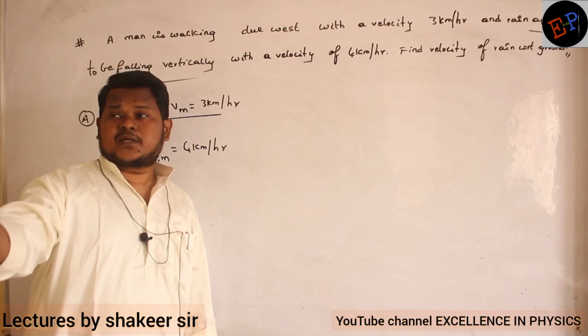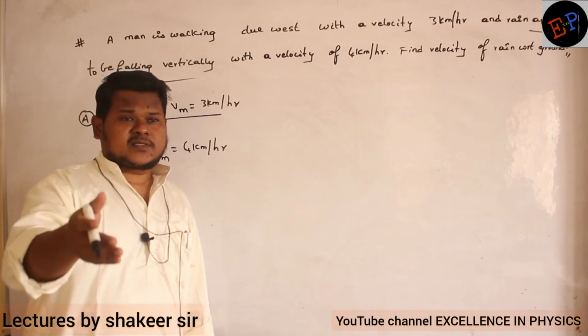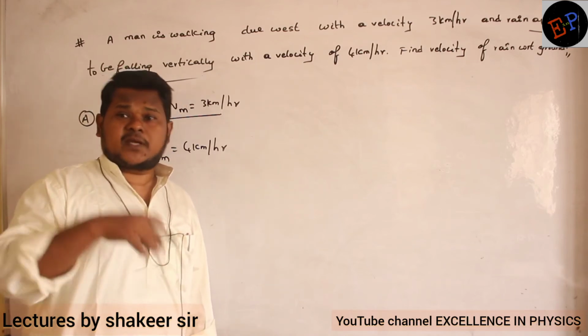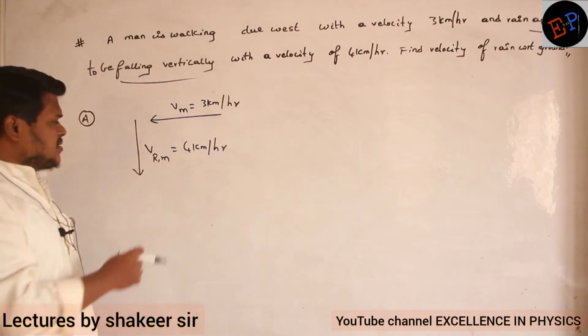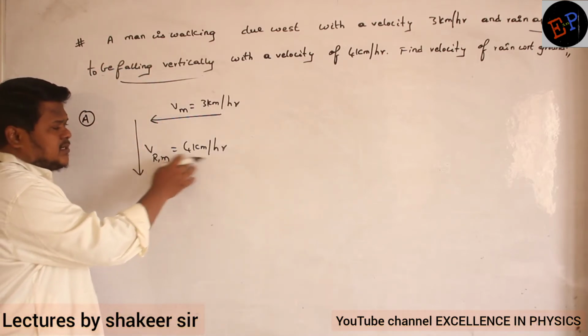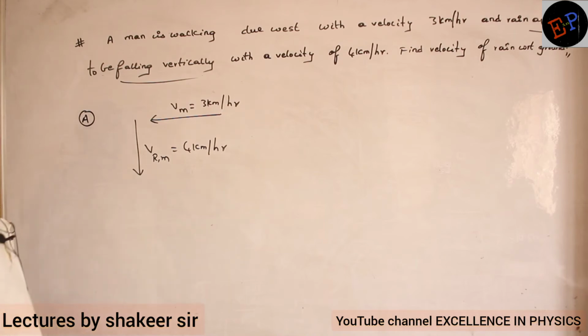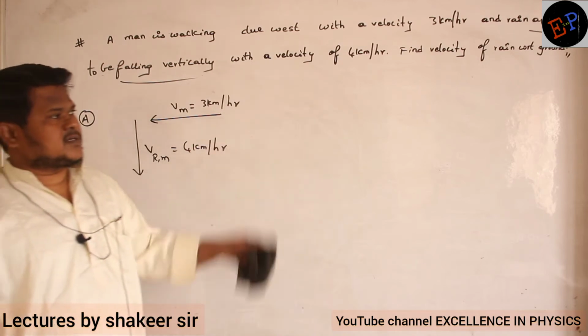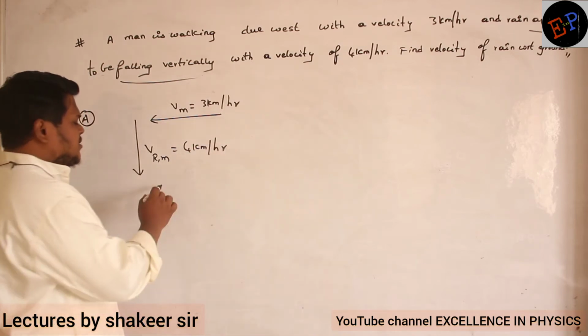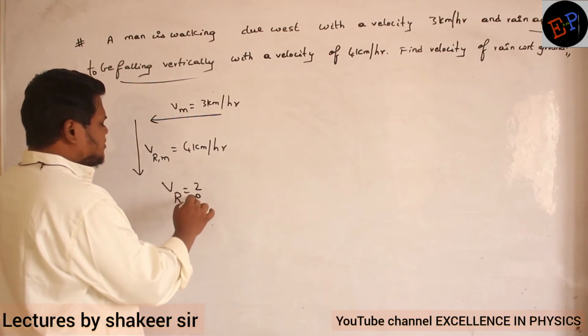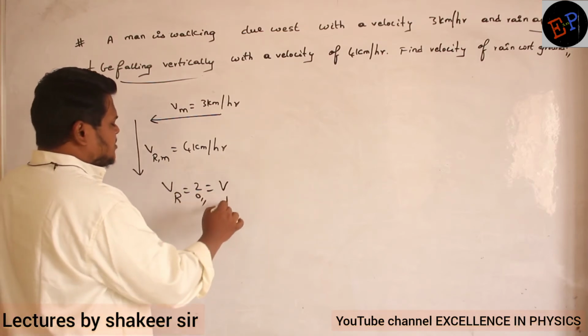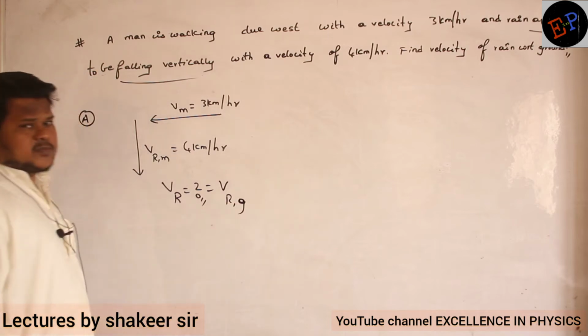It means how it appears to him, that's it. It means that is the velocity with respect to himself. To him it is appearing like this. It means that is the velocity of rain with respect to the same man only. And it is 4 km per hour. Then what we are supposed to find out is the velocity of rain with respect to ground. It means velocity of rain I am supposed to calculate. Or you can call it velocity of rain with respect to ground also, both are same.